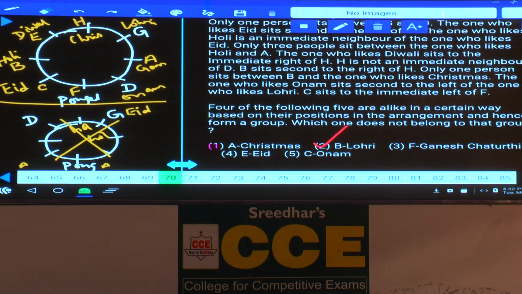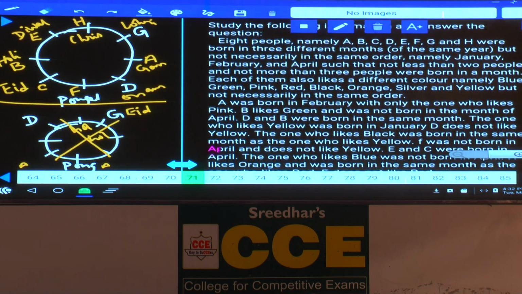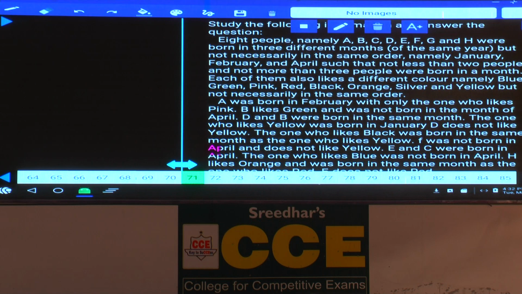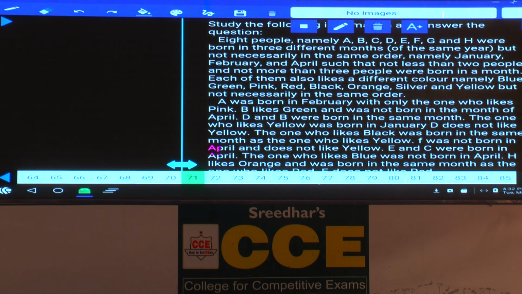Then 71 to 75. Now in this question number 71 to 75, A, B, C, D, E, F, G and H were born in 3 different months of the same year, but not necessarily in the same order, namely January, February and April. How many persons are there? 8 persons. How many months are there? Only 3 months are there. That means more than one person was born in each of these months, isn't it?